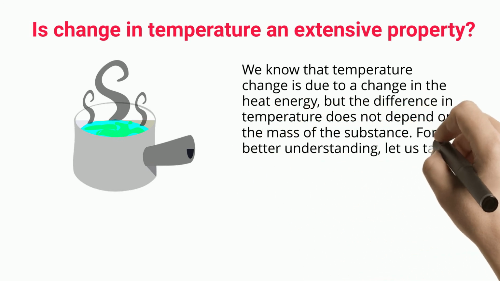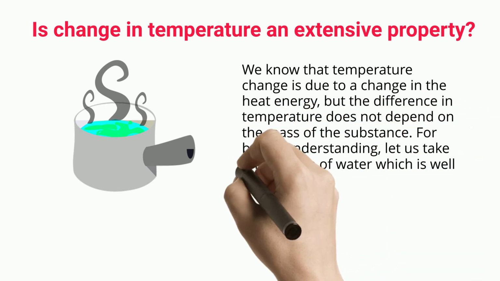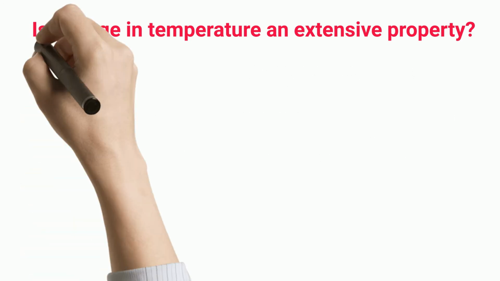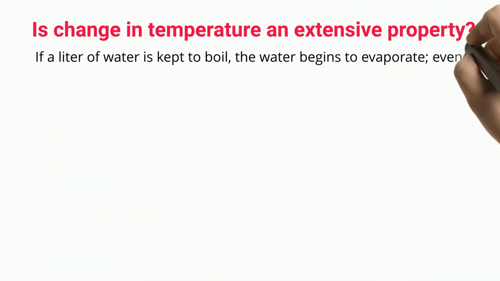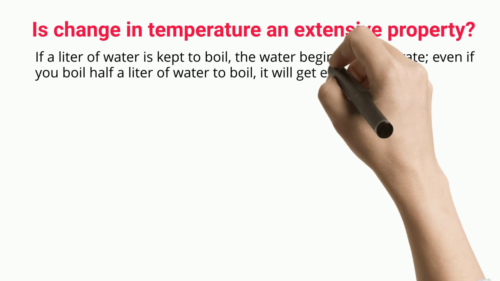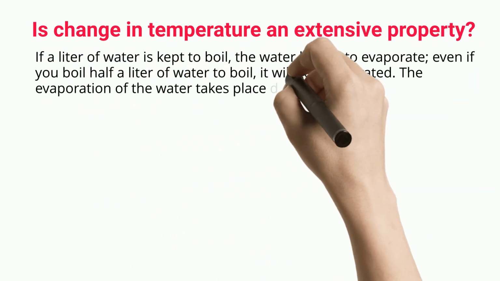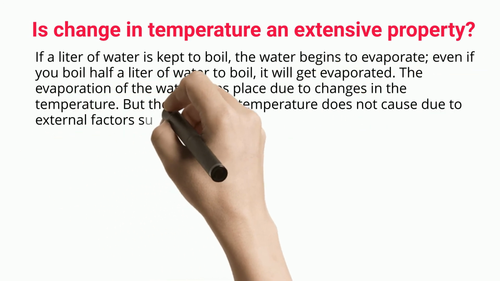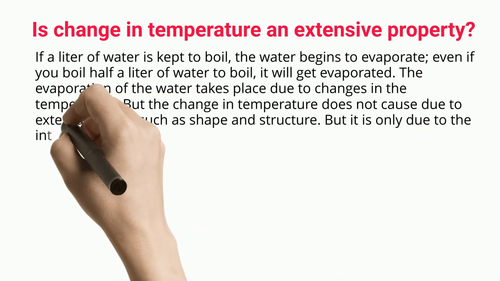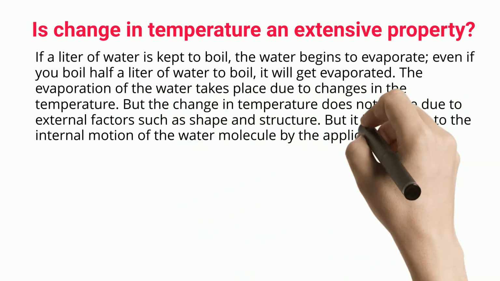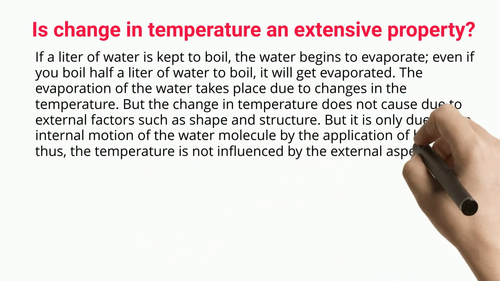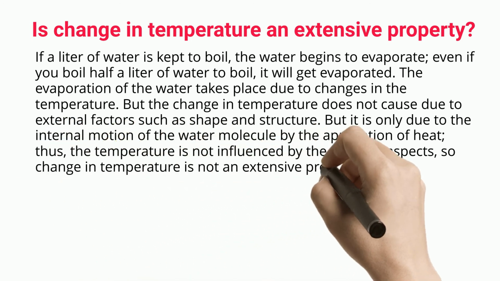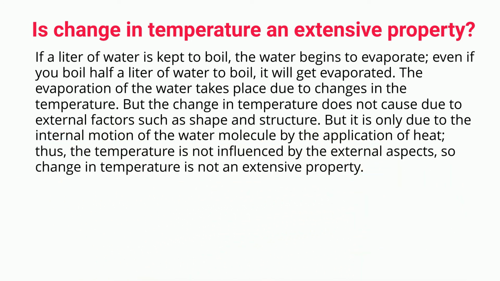For better understanding, let us take an example of water, which is well explained below. If a liter of water is kept to boil, the water begins to evaporate. Even if you boil half a liter of water, it will evaporate. The evaporation of the water takes place due to changes in the temperature. But the change in temperature is not caused by external factors such as shape and structure. It is only due to the internal motion of the water molecules by the application of heat. Thus, the temperature is not influenced by the external aspects, so change in temperature is not an extensive property.